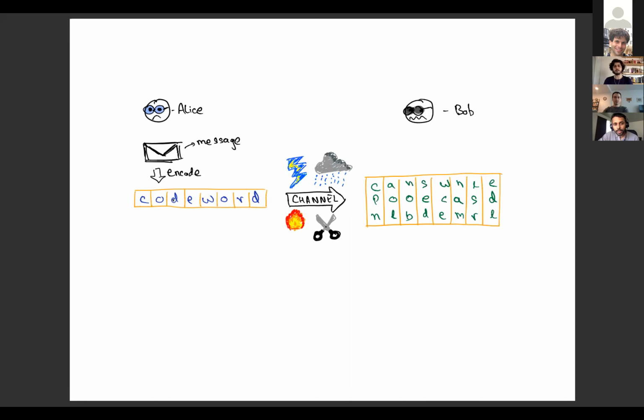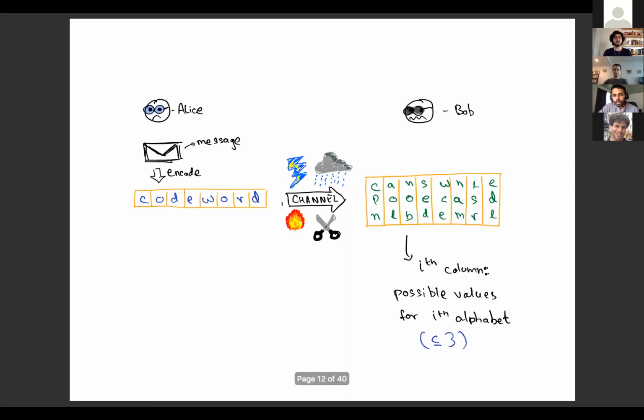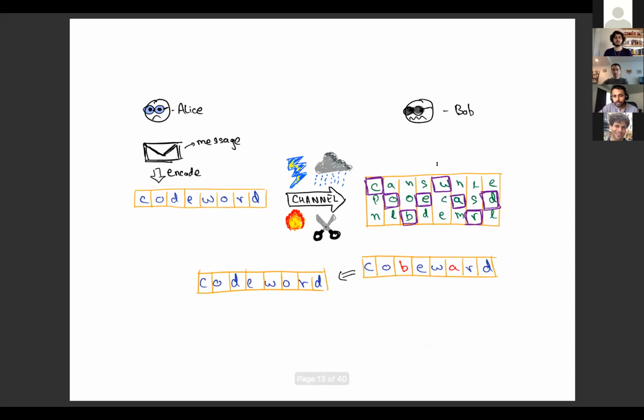Like the first alphabet is one of C, P, or N. The second alphabet is either A, O, or L. You have a list for each alphabet, so the ith column is the possible values for the ith code word, and it might just happen that Bob can spot this particular pattern and say, this must have been what Alice sent, so this must have decoded to the code word.